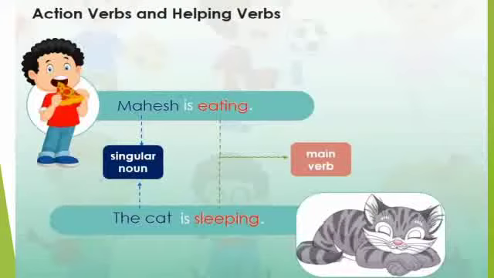So, in this sentence, Mahesh is a singular noun and cat is also a singular noun. Eating and sleeping are the main verbs. This sentence too speaks about actions. They are happening now in the present. We get to know that the action is happening now because of the helping verb is and the ing form of the verb.